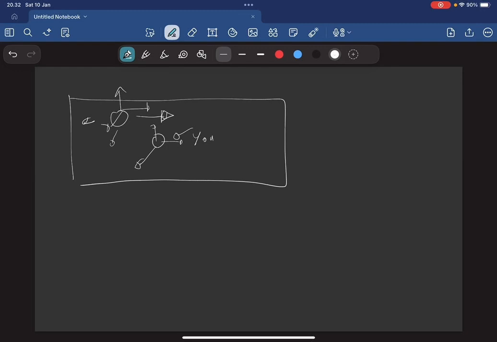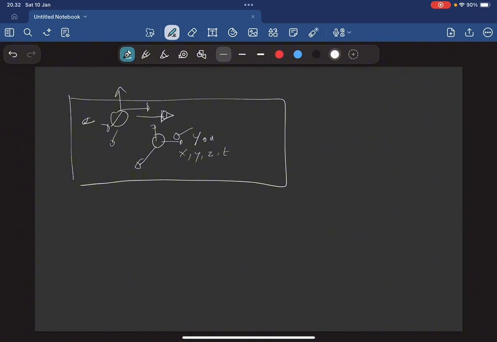Obviously, my coordinates are different from yours. You specify an event by x, y, z, and t, and I specify the same event by a different set of coordinates in order to account for the fact that I may be moving past you.